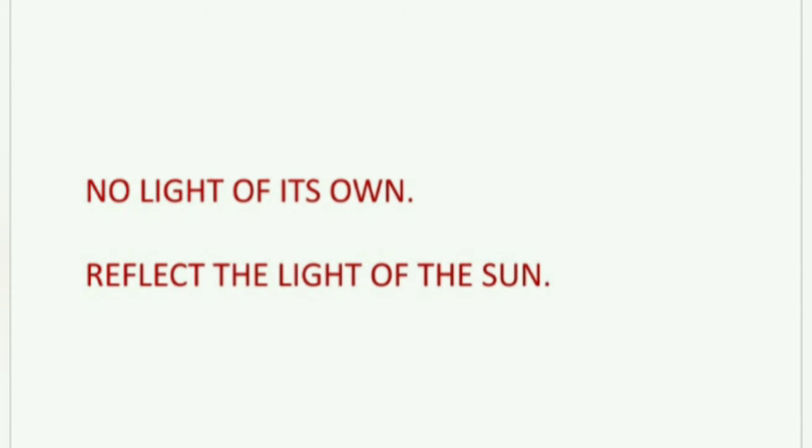The moon is the Earth's closest neighbor in the sky. It does not have its own light. But why does it glow? It glows because sunlight falls on it and it reflects that light. It shines because it reflects the light of the sun.